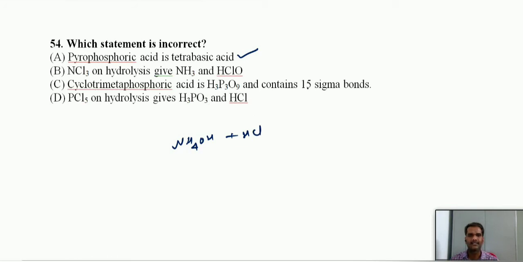Cyclotrimetaphosphoric acid contains 15 sigma bonds. Yes, you have to check that. This is the cyclic trimetaphosphoric acid structure.